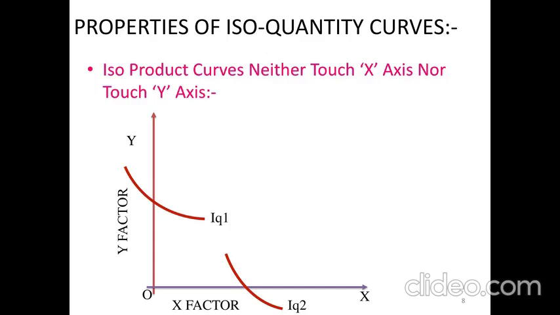The theory says it is a combination of two factors of production. If you take the y factor, then you are leaving the x factor. If you take the x factor, then they are not taking the y factor. Therefore, the theory says the curve should consist of two factors at a time. If it cuts the x-axis or y-axis, then it won't take the other factor of production. Therefore, they never touch or cut the x-axis or y-axis. Another very important feature of the iso-quantity curve is that they are infinite in number.